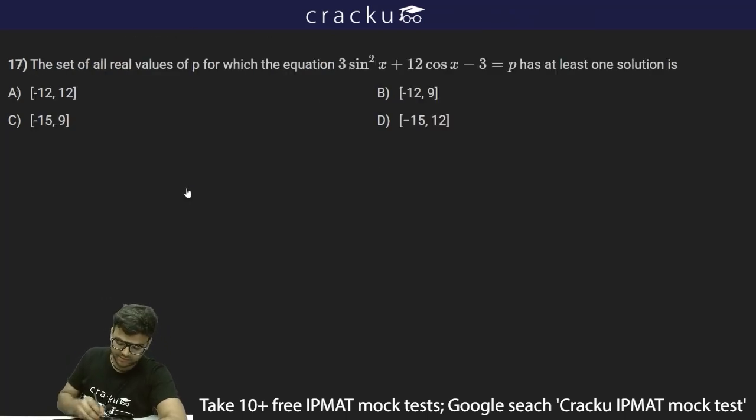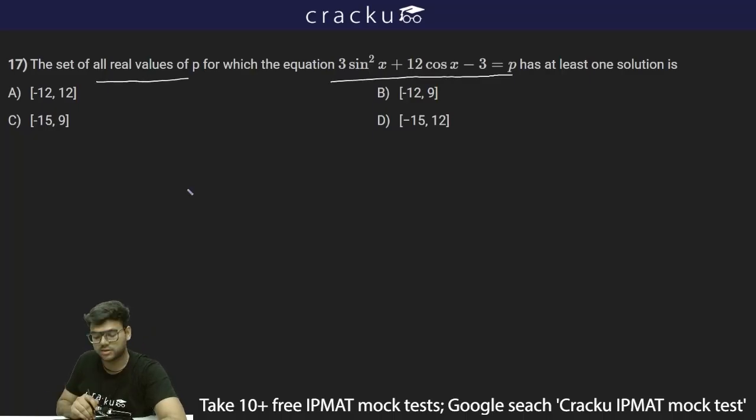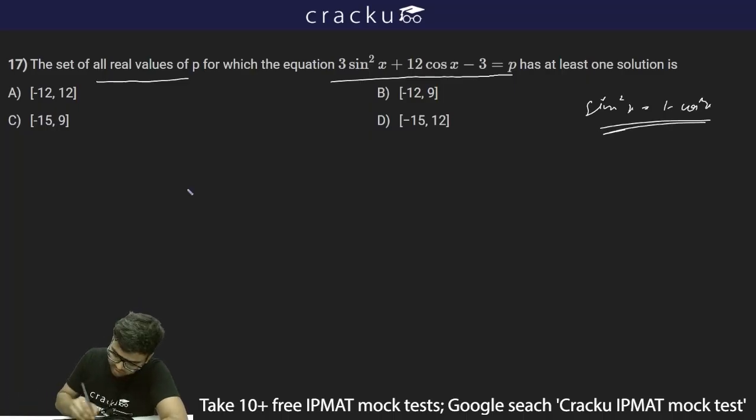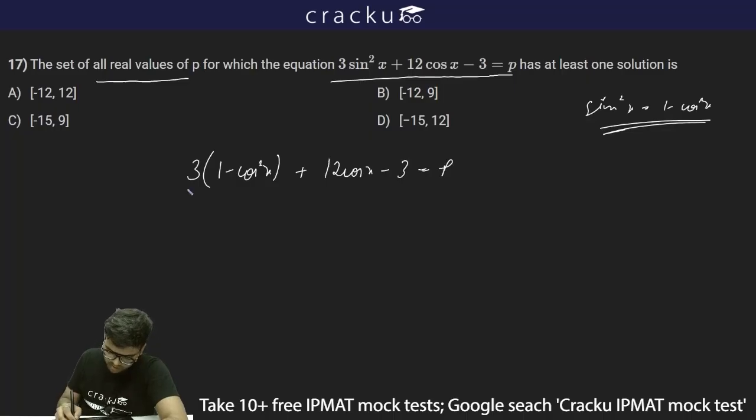The next question is: given the set of all real values of p for which the equation 3 sin square x plus 12 cos x minus 3 is equal to p. Sin square x can be written as 1 minus cos square x. So this will be equal to 3 into 1 minus cos square x plus 12 cos x minus 3 is equal to p. So this will be 3 minus 3 cos square x plus 12 cos x minus 3 is equal to p.